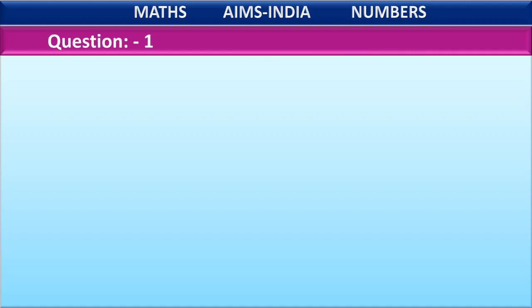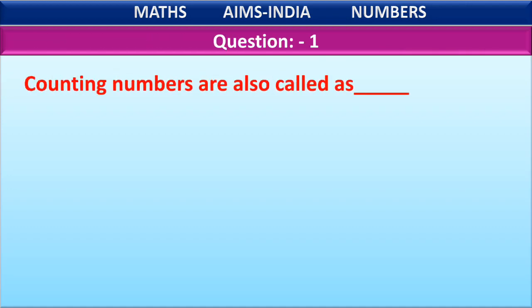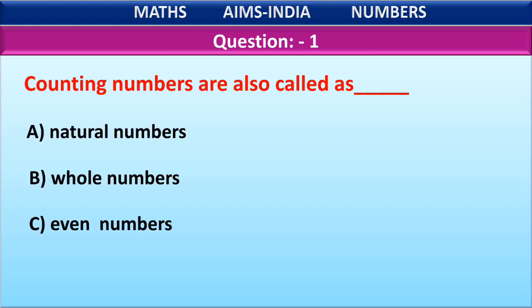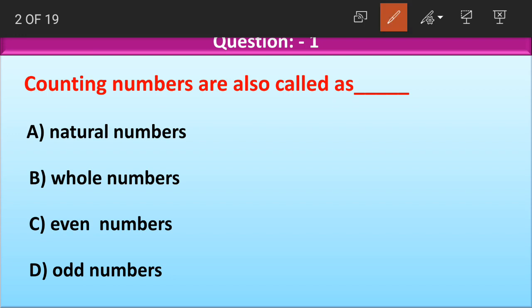Okay children, the first question for today is, counting numbers are also called as what? When I say counting numbers, what are counting numbers? Counting numbers start from 1. 1, 2, 3, 4 and so on are called counting numbers because we start counting from the number 1.